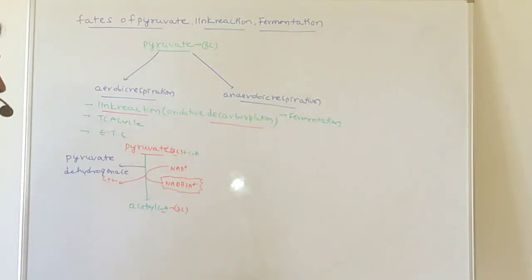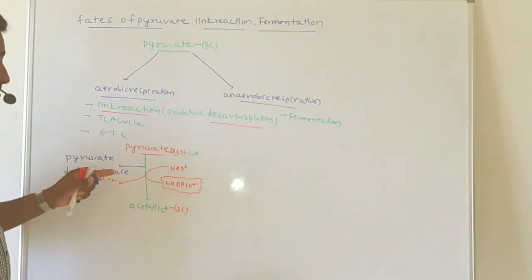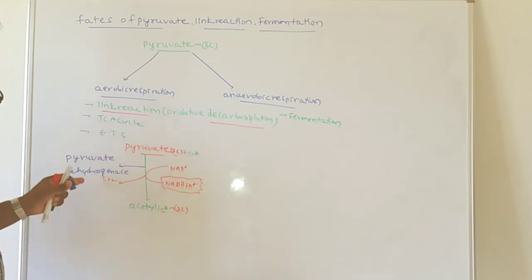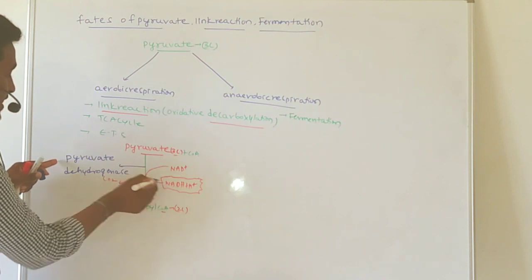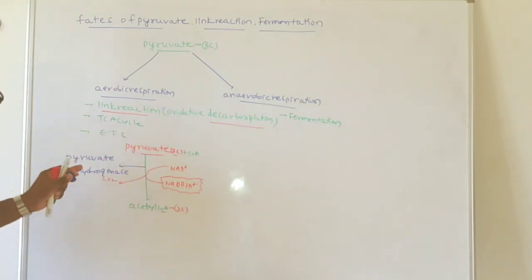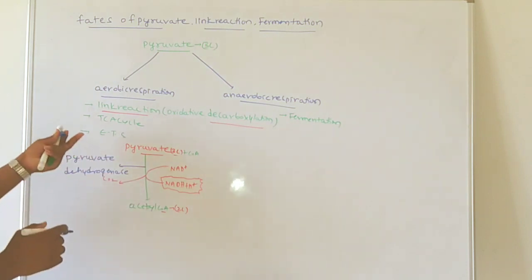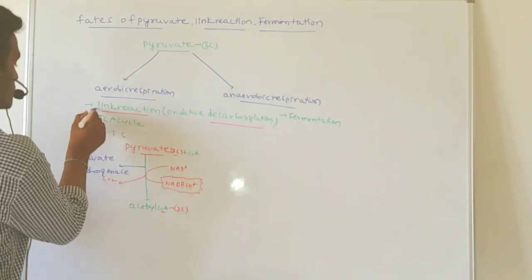Dehydrogenases are also called oxidoreductases, right? The process involves oxidation, so that's why it is pyruvate dehydrogenase, right? So it is the enzyme involved in this process. That is about the link reaction.